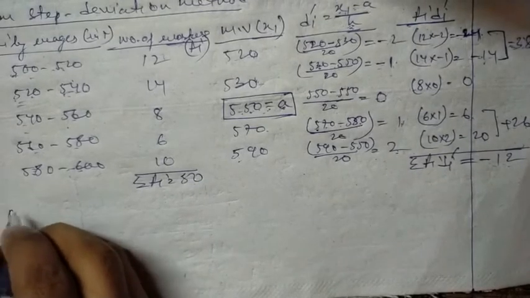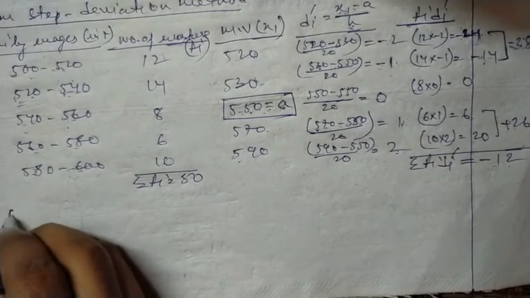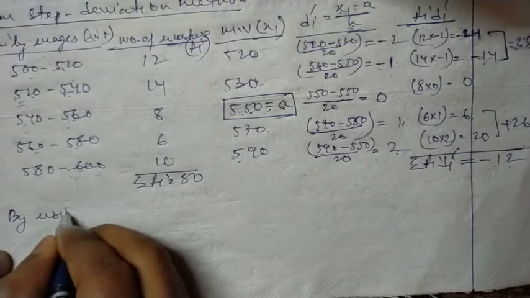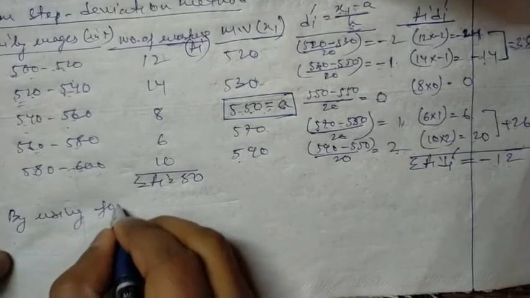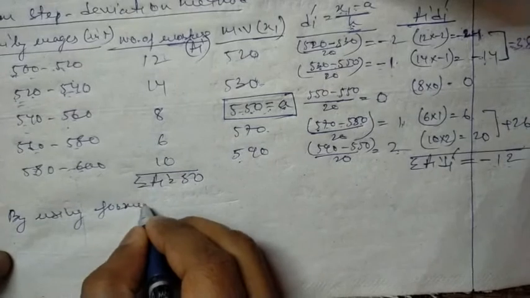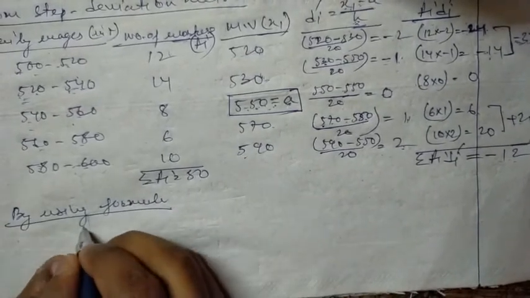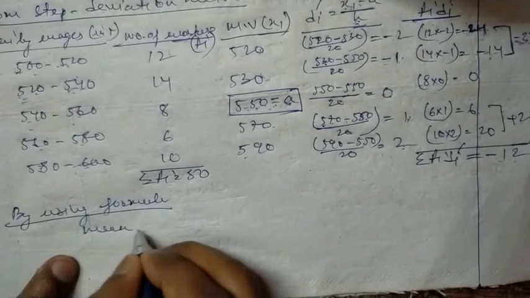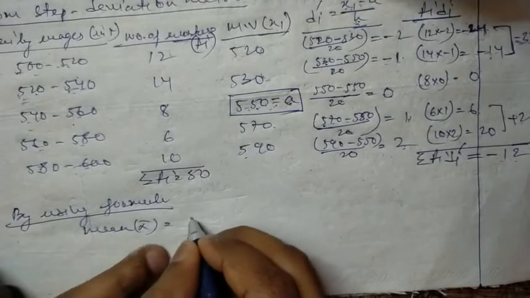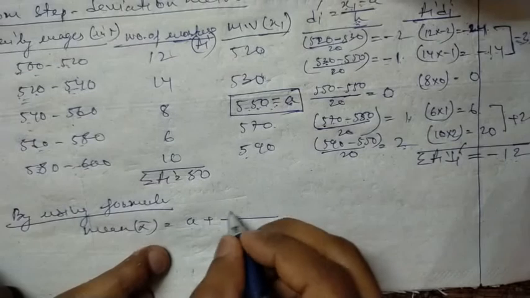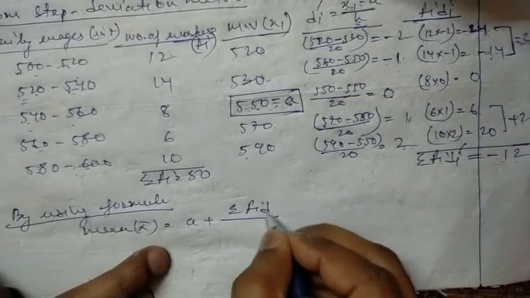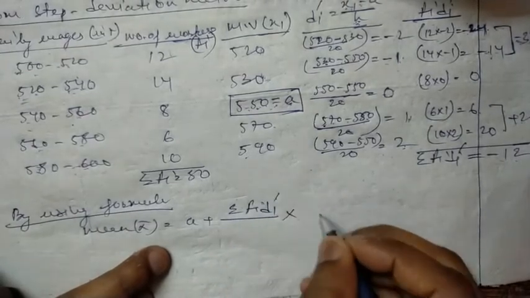By using the formula, mean is a plus sigma fi di dash divided by sigma fi, into h.